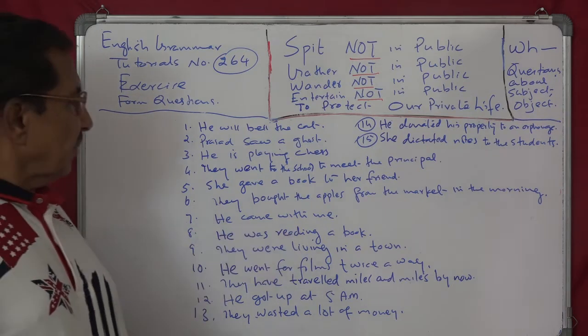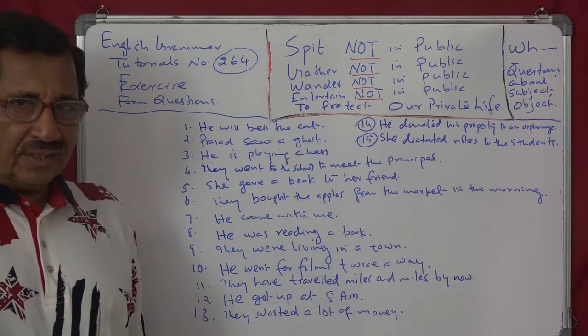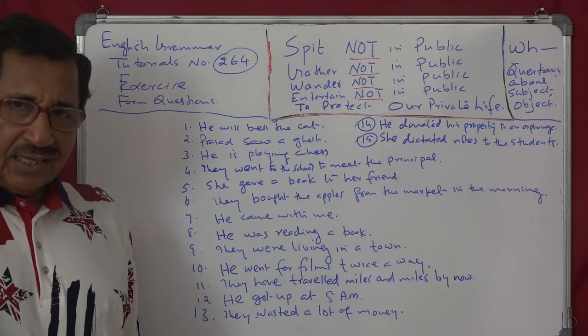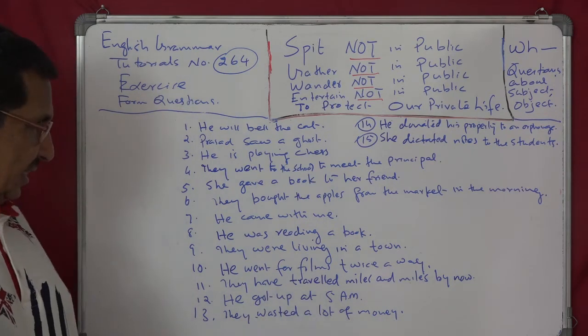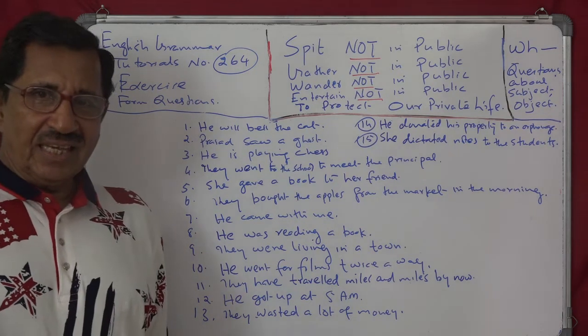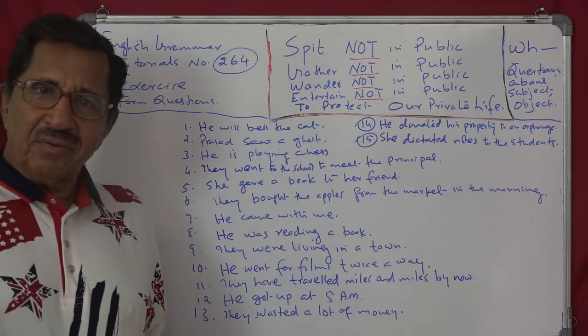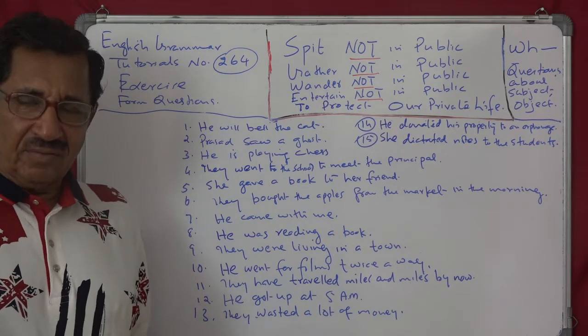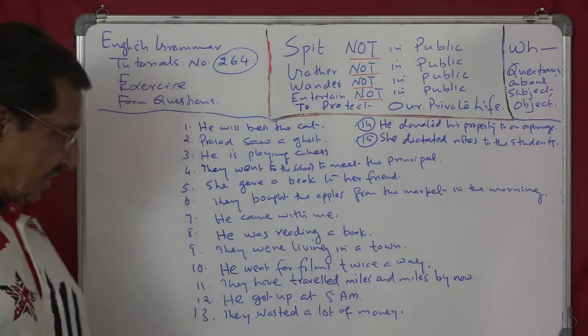He was reading a book. Who was reading? He was reading. What was he reading? He was reading a book. That is direct object. They were living in a town. In a town. Who were living in the town? They were living in the town. Where were they living? They were living in a town.